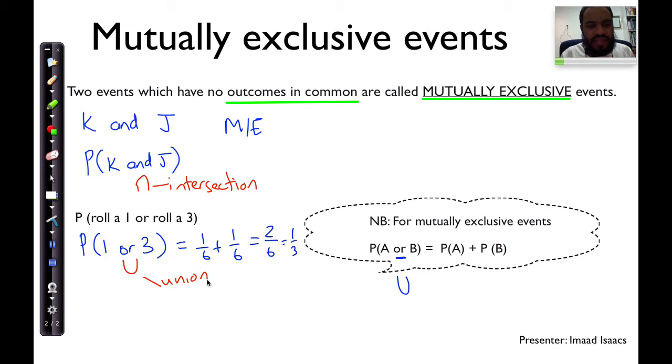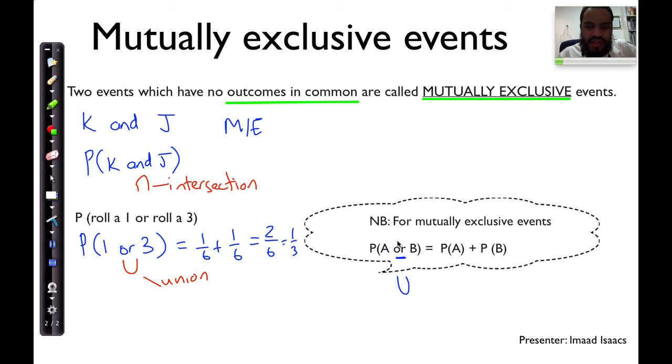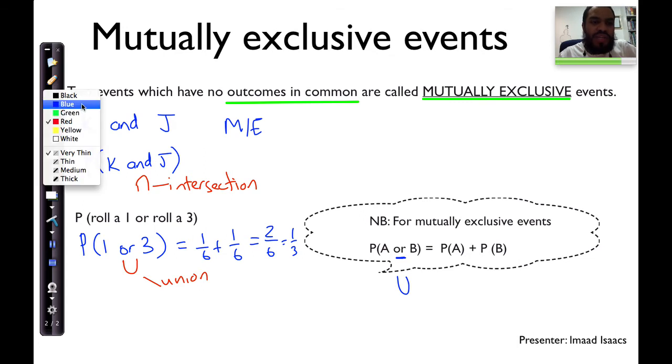We'll deal with this in a little bit more detail later on as well. But nevertheless, for mutually exclusive events, the one test that we have is that we can take the union and we simply add up the probability thereof, and we know that it's true. The other test that we can do is we can check the intersection, because we know that these two events, a king and a jack, cannot happen at the same time, and therefore they're mutually exclusive.